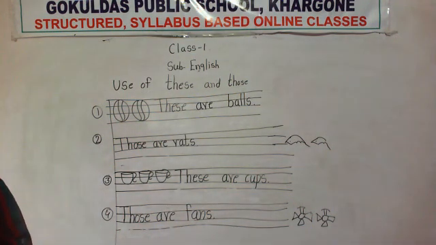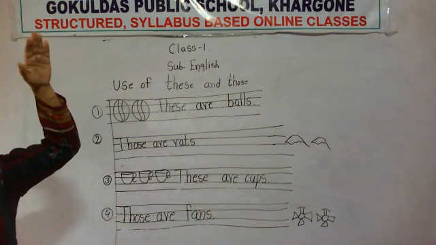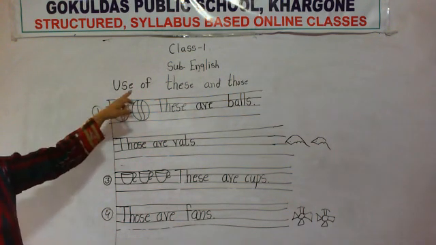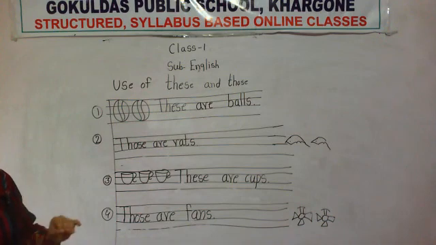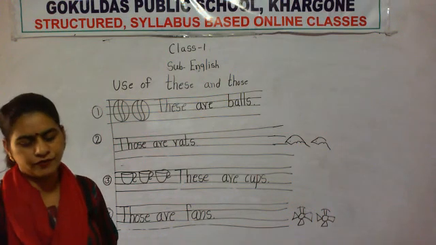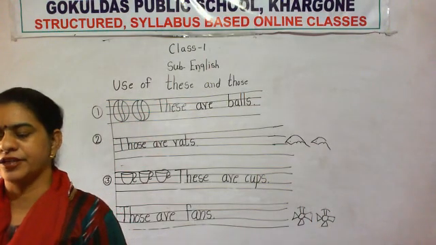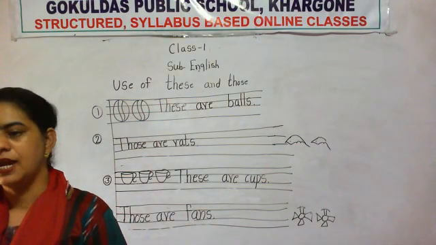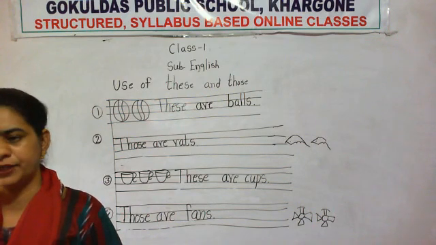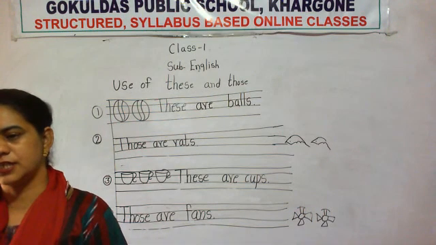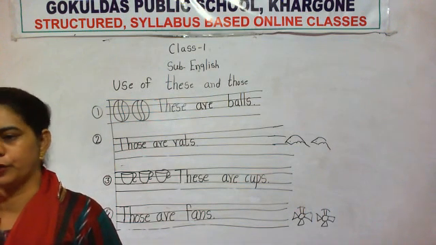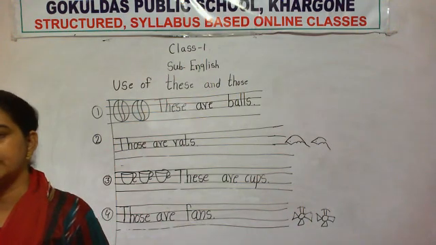Write the date. Okay, heading. First heading is use of this and that. Second heading is use of these and those. Okay, and these 4 sentences you have to write in your notebook. So this much work you have to do today. Okay, so today what we did: we completed chapter 2, Home Sweet Home. Today we wrote the question answers for the same chapter, and we came to know about 2 different types of concepts, use of this and that and use of these and those. So all these things you have to write in your notebook. Okay, bye, have a nice day, bye bye.